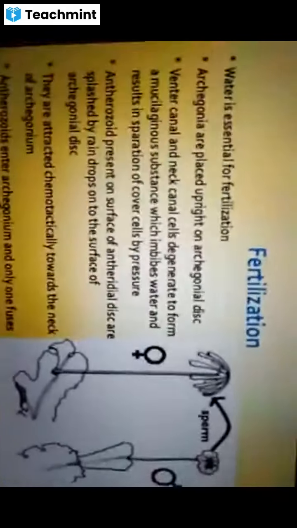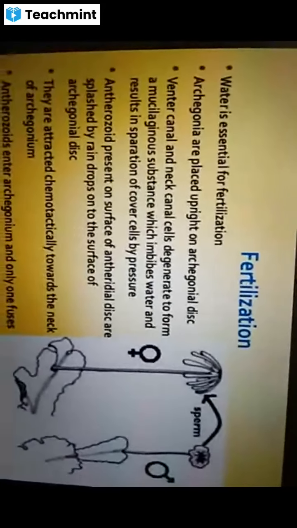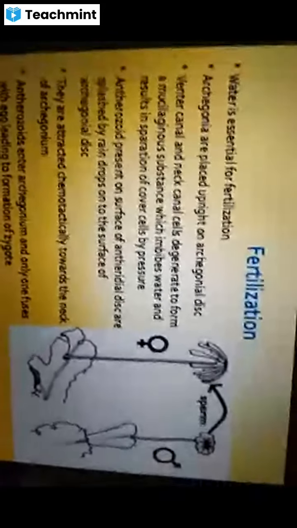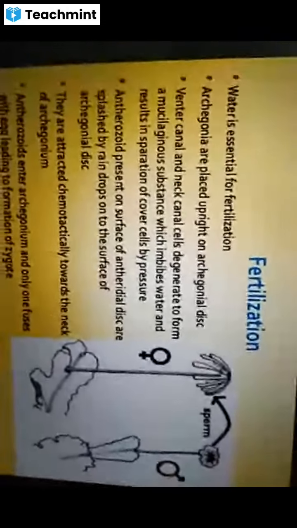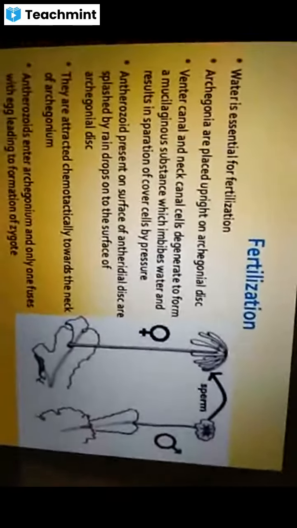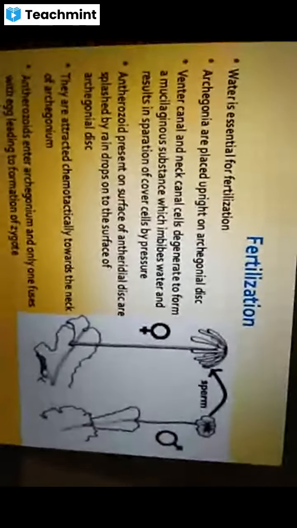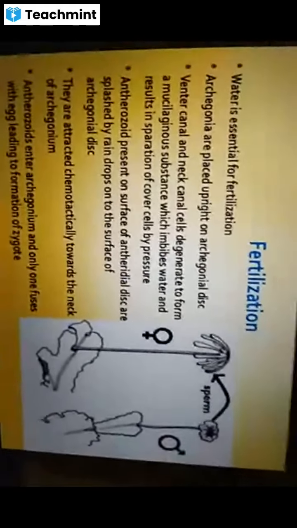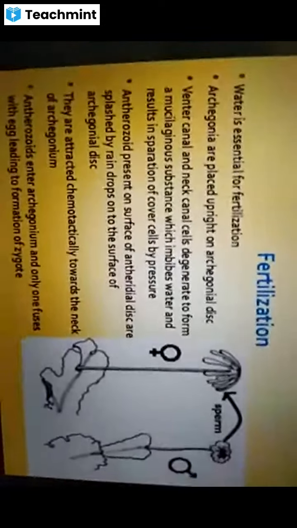So due to the presence of water droplets, the antherozoids are attracted towards the archegonium and swim according to the chemical attraction. These movements are known as chemotactic movements.